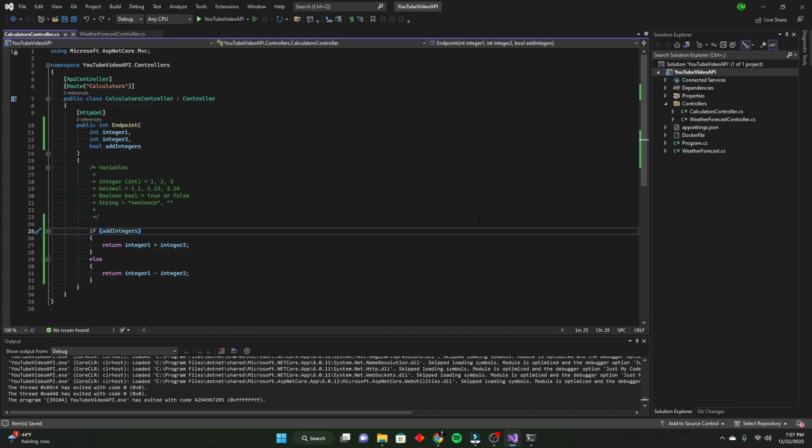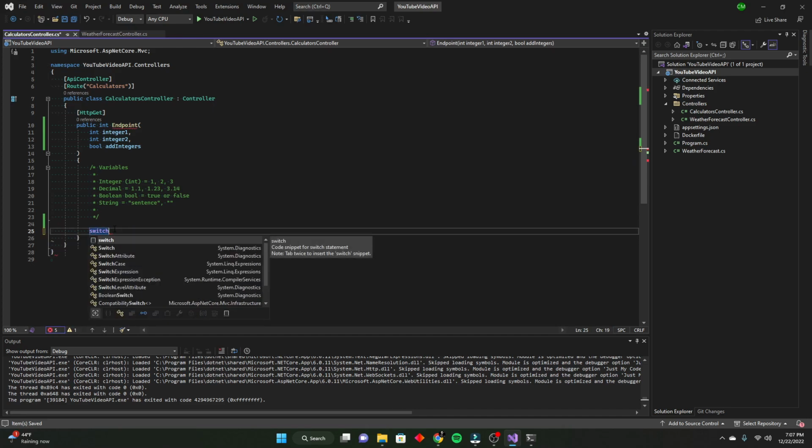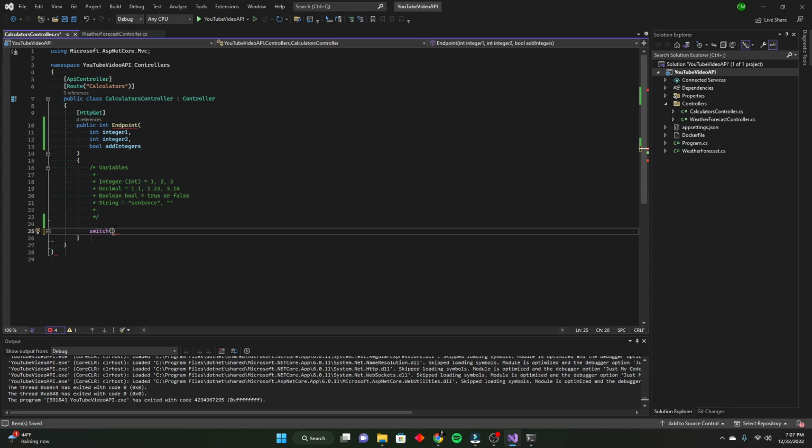Next thing we're going to go over is called a switch statement. And this is basically where you have a bunch of different decisions, or a bunch of different outcomes that could happen depending on what the input is. It's basically another if statement, but with the switch statement, you can have many of the if parts that you want to look for. So let me show you how to do that. Switch, and then here's the variable that we're going to look at to figure out what we need to do. In this case, I'm going to update the parameter up here. I'm going to change it back to the symbols, and then I'm going to throw the symbols into here.